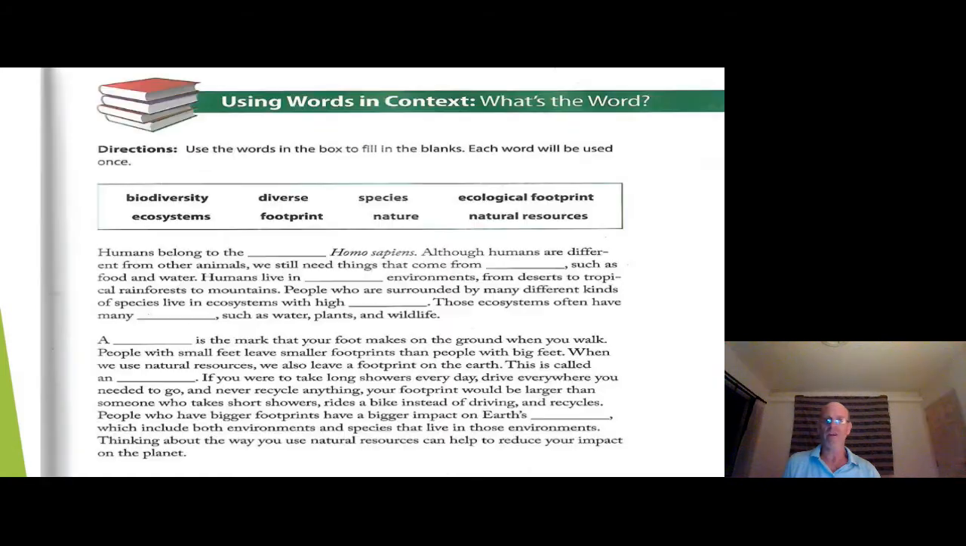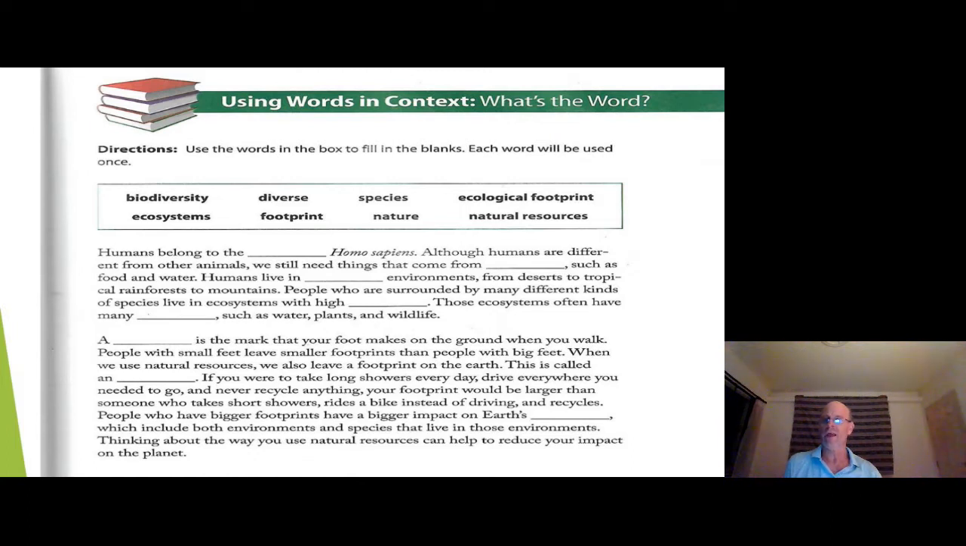So our next activity is looking at some vocabulary that relates to the chapter in general, and also the video that we'll watch next, which is on biodiversity. So I'd like you to go ahead and take a couple of minutes, complete this form, choose the correct word for each blank, and then we'll take a look at it afterwards.